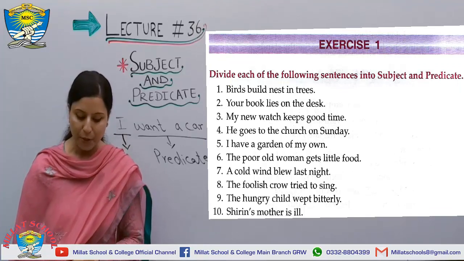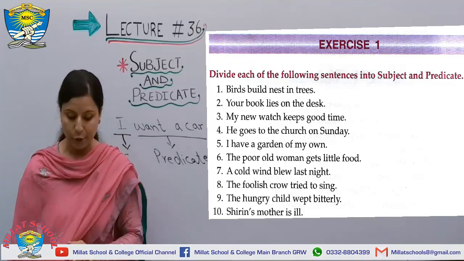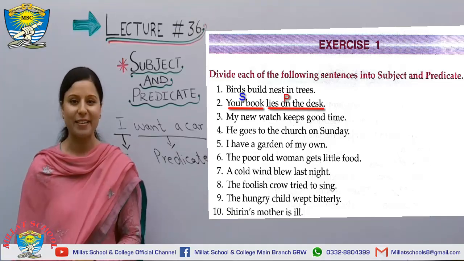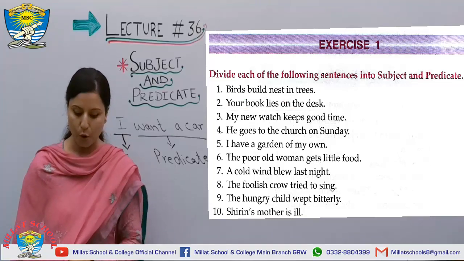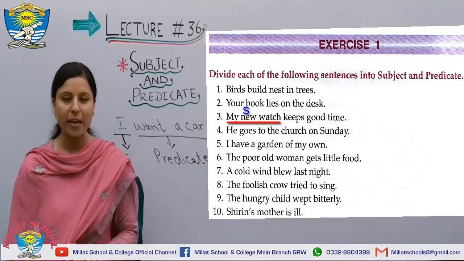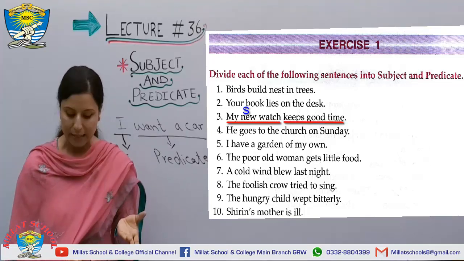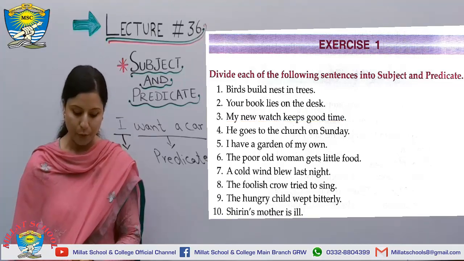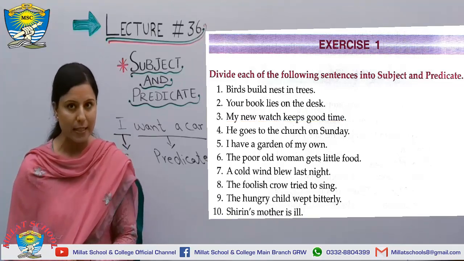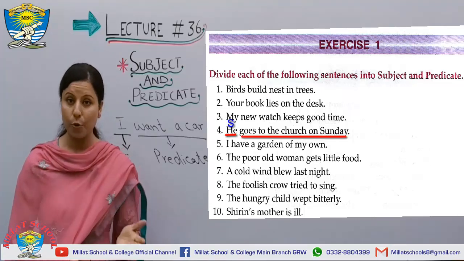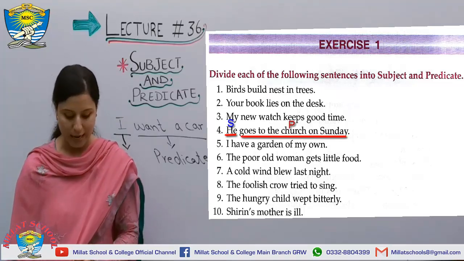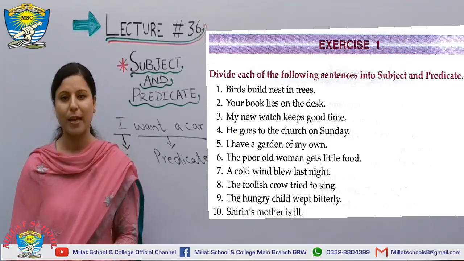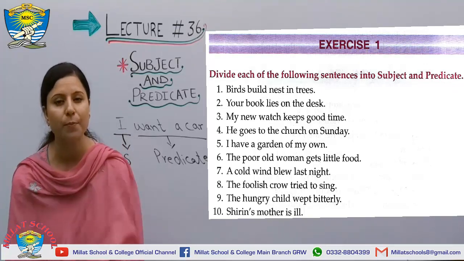Number 2, your book lies on the desk. Your book is your subject and lies on the desk is your predicate. Number 3, my new watch keeps good time. My new watch here is your subject and keeps good time is your predicate. Number 4, he goes to the church on Sunday. He is your subject, and goes to the church on Sunday is your predicate. So I think that now you can do as many sentences as you can. Now you are able to divide the subject from the predicate.